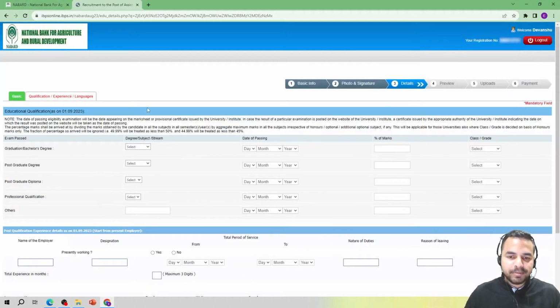Now it has taken me to the next step of this part, which is related to the educational details as well as your experience details. So here you have to enter your details accordingly. If you have done graduation or a bachelor's degree, just fill out the details here. If you have also done a postgraduate degree, then kindly fill out the details. If you have also done a postgraduate diploma or you have other professional qualifications, please make sure that you fill in all the details regarding these degrees and diplomas very carefully.